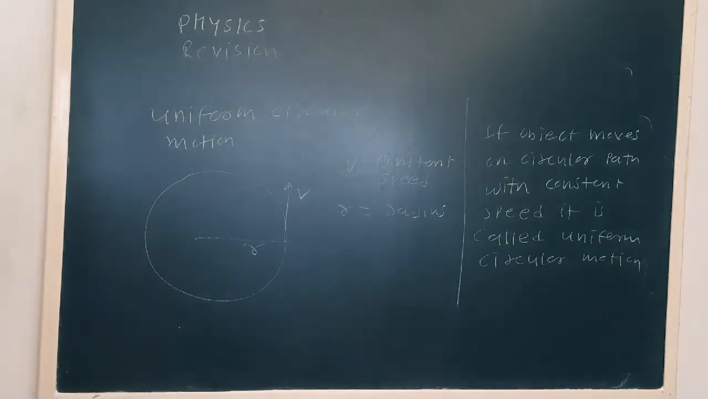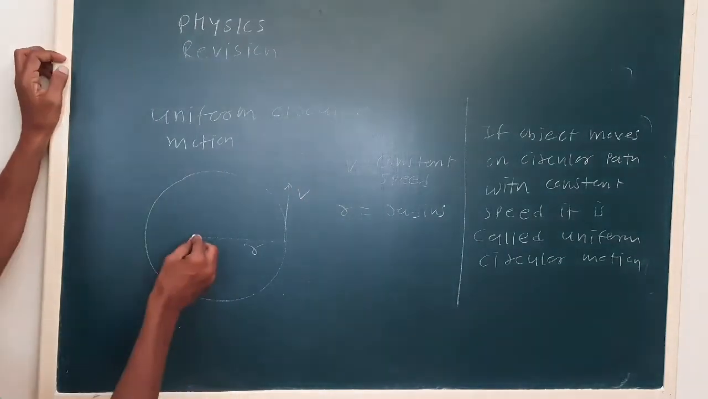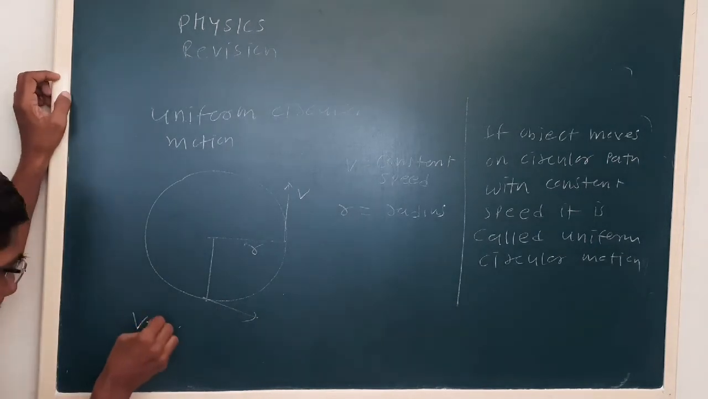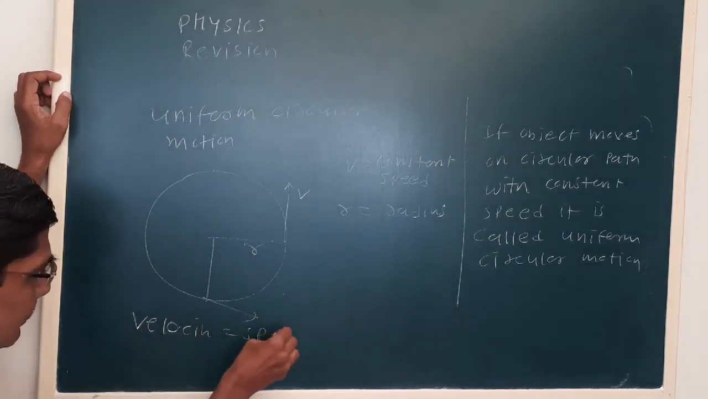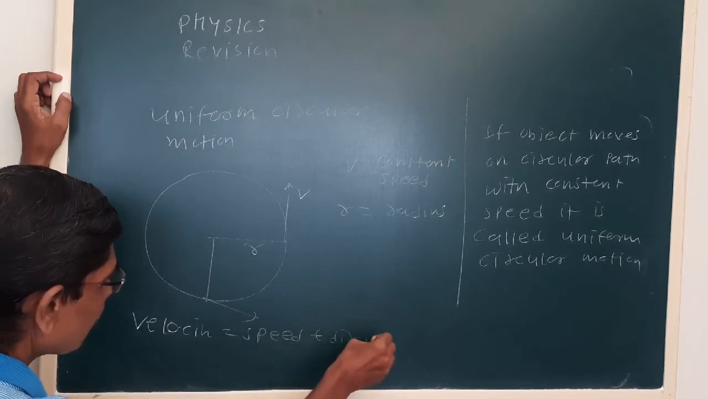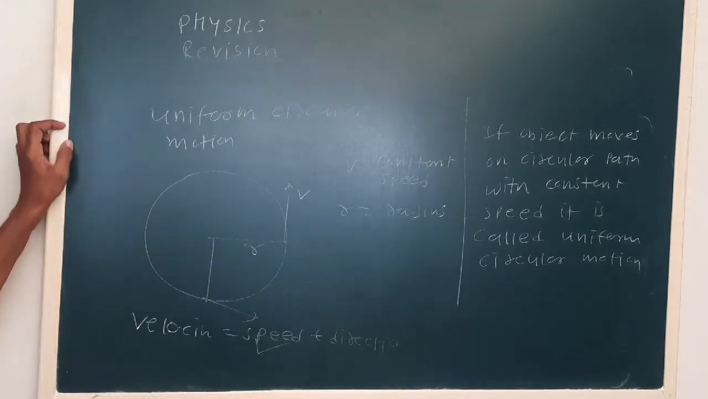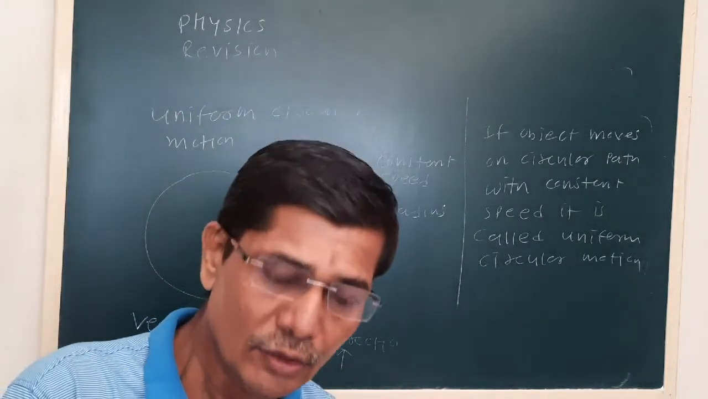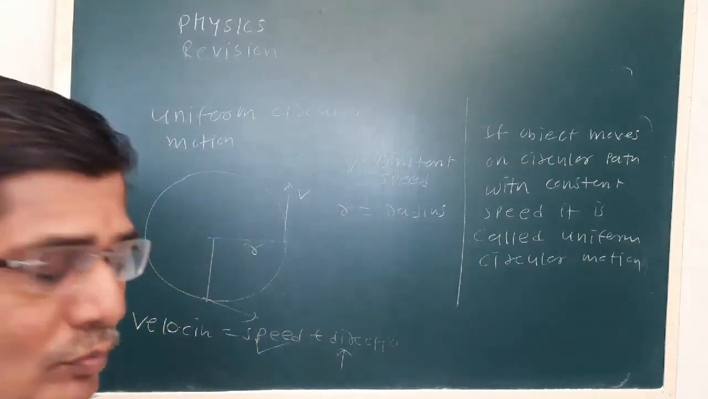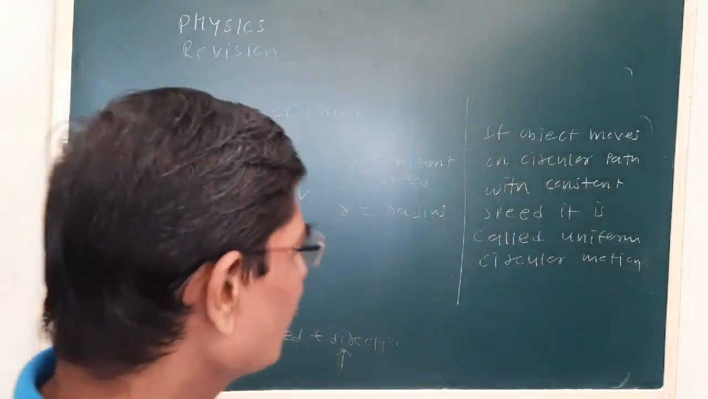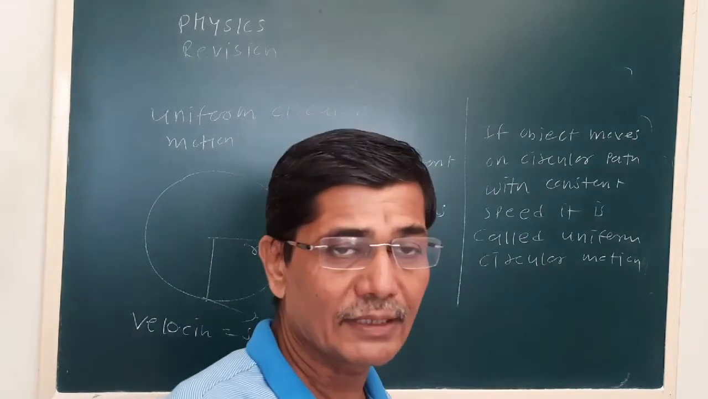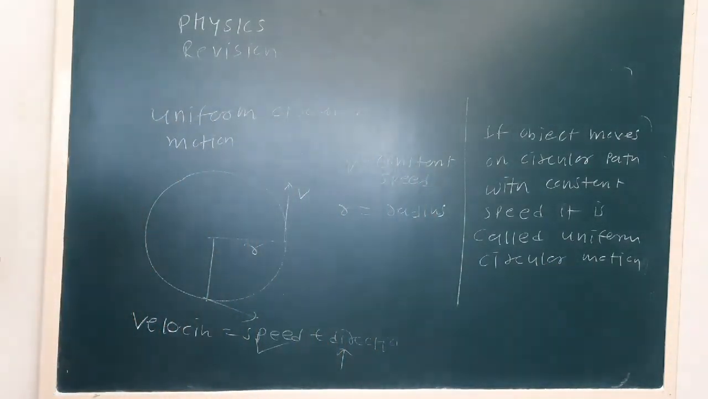Now see here, the object moves with a constant speed, but every time the direction of the speed is changing. Velocity is speed plus direction. Here the magnitude of the speed remains constant but the direction is continuously changing. That's why it is called uniformly accelerated, and there is an equation of the acceleration also, but right now we will not discuss it. Here we have to remember only this part: if the object moves on a circular path with a constant speed, it is called uniform circular motion.